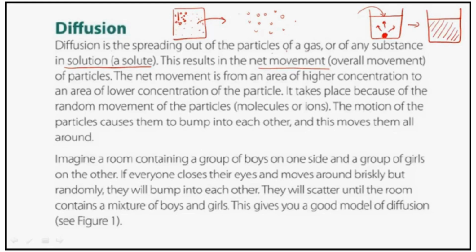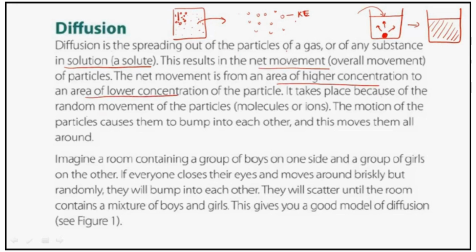The diffusion results in net movement, that is overall movement of the particle. Actually, each and every particle has some amount of kinetic energy. Not a single particle is there which won't have kinetic energy. Because of this kinetic energy, they're always in some random motion. Correct. Due to this movement, because they're already in motion, they keep on moving here and there, and thereby they get mixed. The net movement, or overall movement, we are talking about, is from an area of higher concentration to the area of lower concentration.